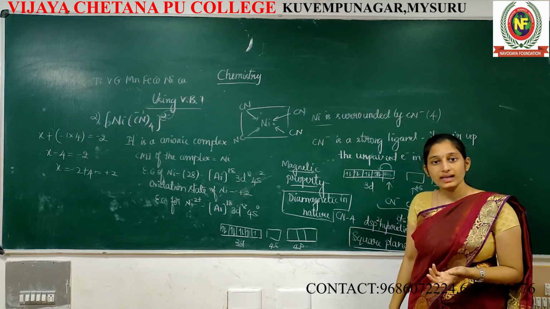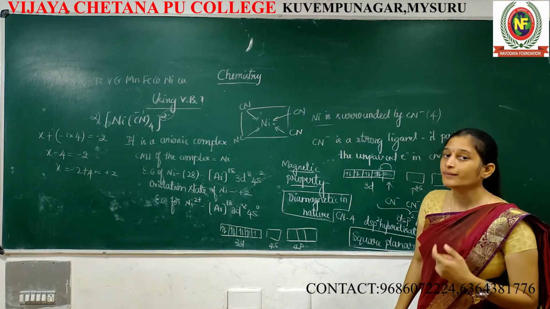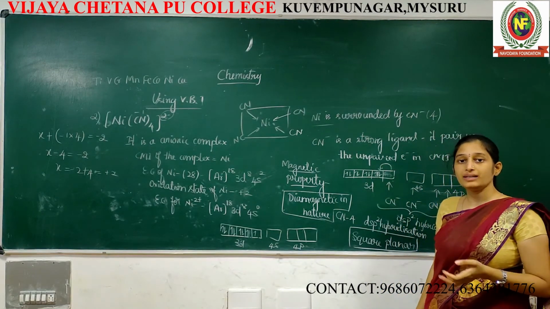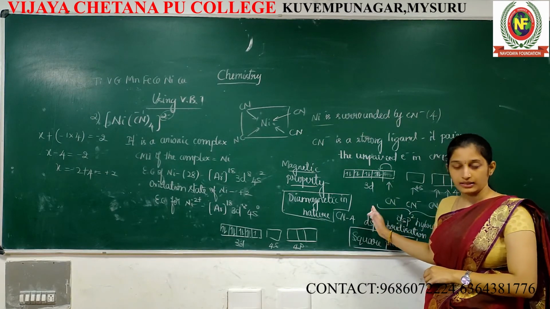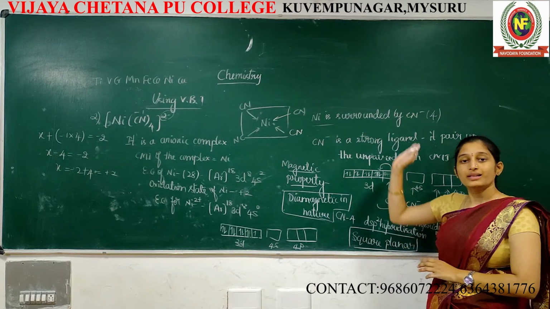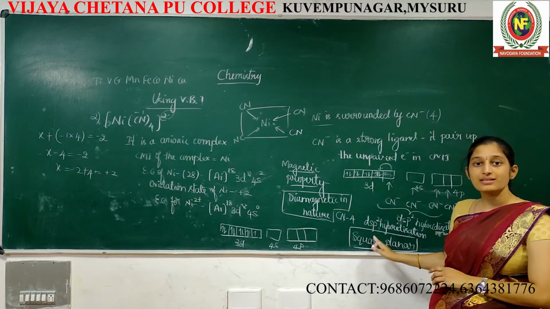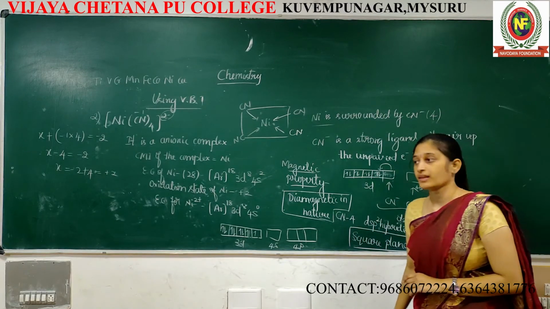If it is weak, unpaired electrons are present, paramagnetic. If it is strong, there is no unpaired electron, it's paired up. It becomes diamagnetic. That is sp3, this one is dsp2. That is tetrahedral, even though the coordination number is 4. This one is square planar.